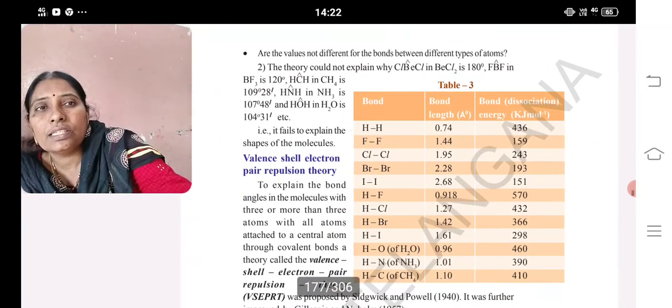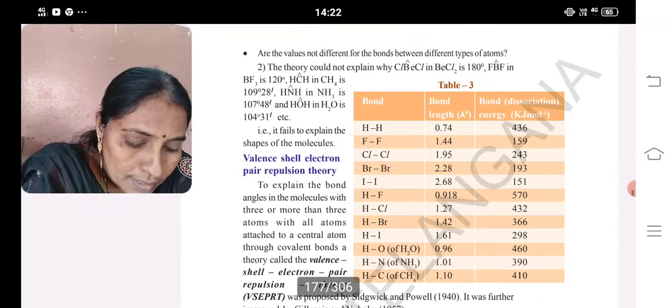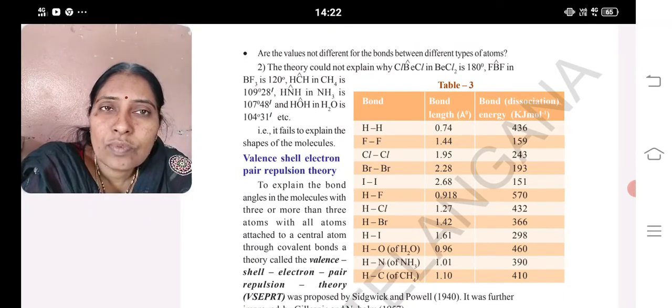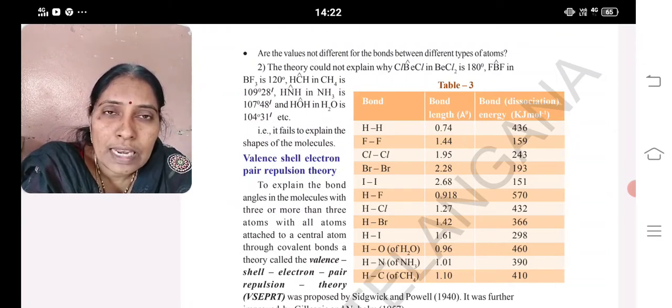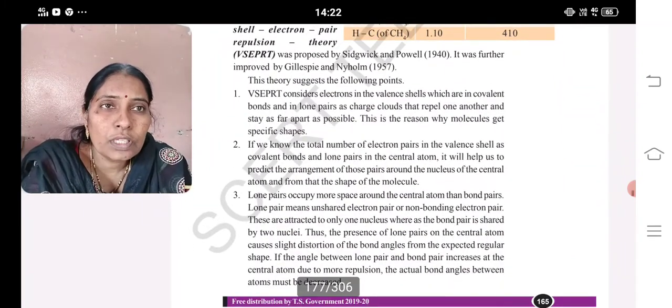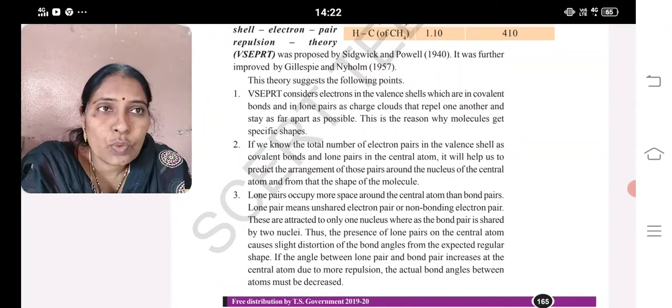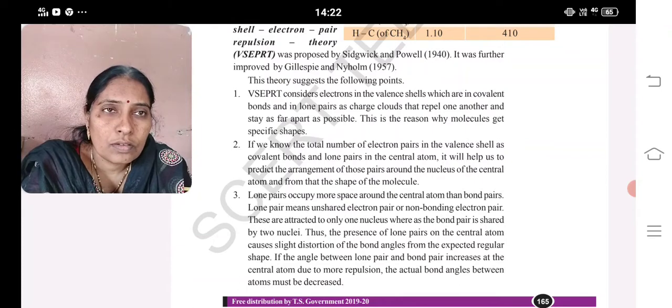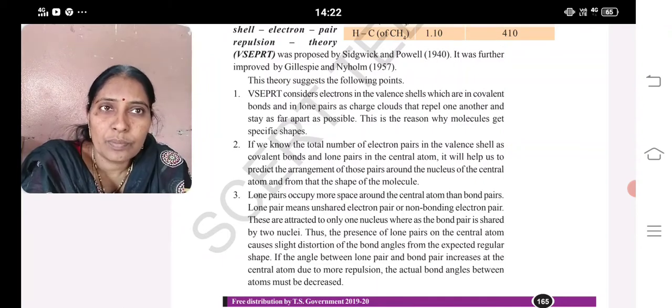Now we are going to discuss the shapes of molecules and their bond lengths and bond energies with the valence shell electron pair repulsion theory, VSEPR theory. According to this theory, which helps us understand covalent bonds, the lone pairs and bond pairs of electron clouds repel one another and stay as far away as possible. This is the reason why molecules get specific shapes.